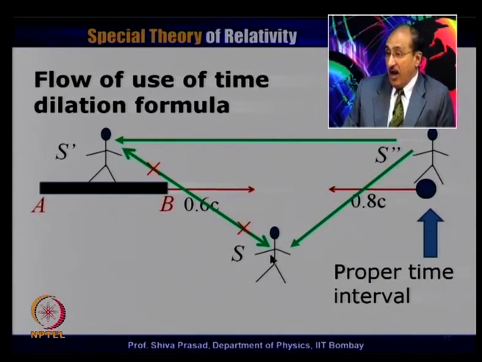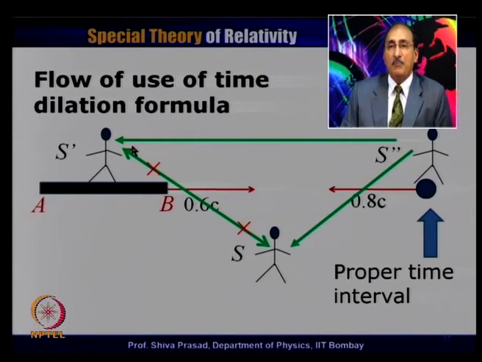Of course, if I have to go from S to S double prime, I have to necessarily follow this particular route. I must go from here to this and then from here to here. Or if I have to go from here to here, I can go from this frame to this frame and then come back to here. I cannot make a direct application of the formula in this path, because neither the time interval here is proper nor is it here. So, in order to apply the time dilation formula, one of the time intervals has to be proper.